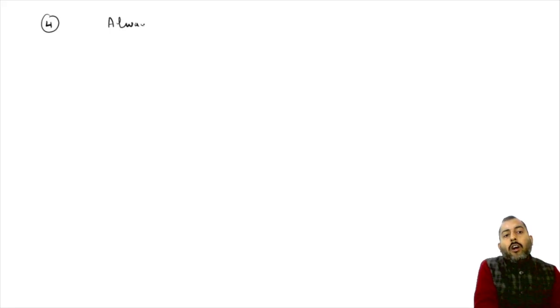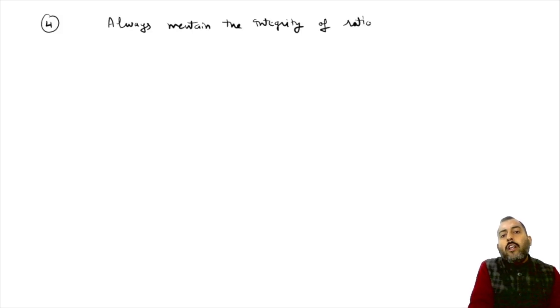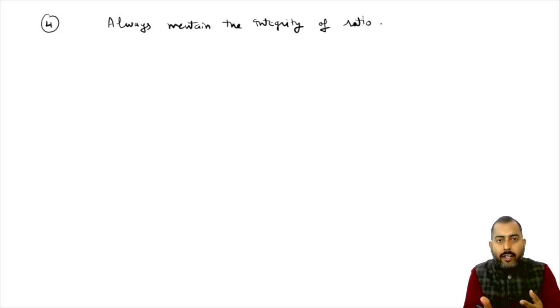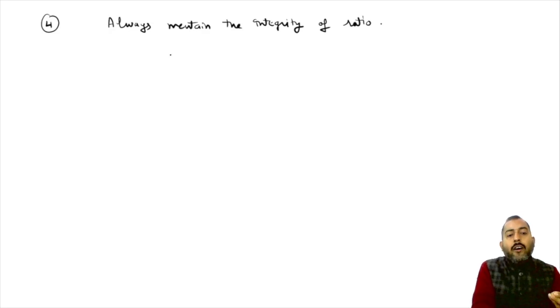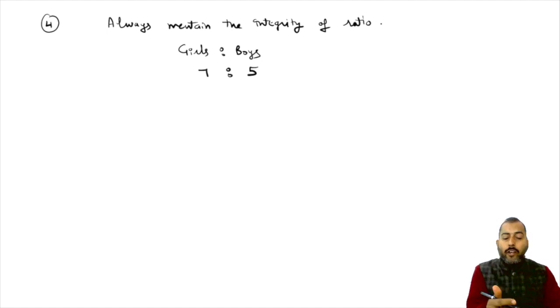So next, point number 4: always maintain the integrity of a ratio. Now, what is the meaning of this line? See, suppose you have a ratio between girls and boys, like 7 is to 5. This is the ratio between girls and boys.